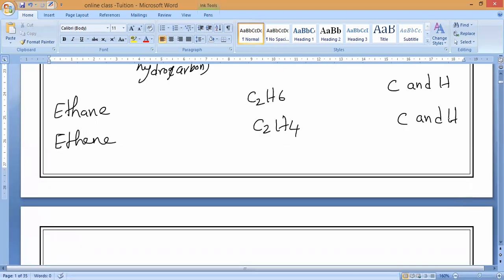What is the formula? C2H2. I want another name of ethyne. Last class I have taught. Acetylene. Acetylene is right. It also contains C and H only.